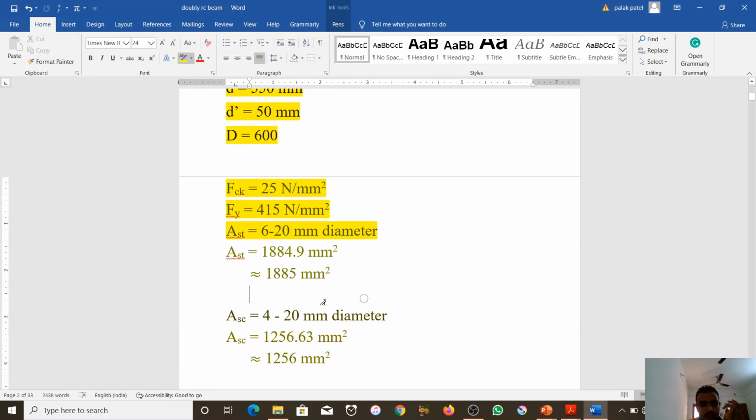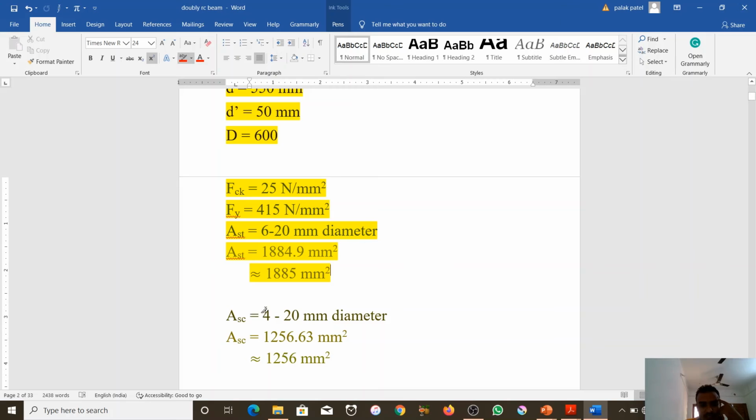Ast, area of steel. 6 into pi by 4 into 20 whole square. So what is Ast? Ast is 1884.9 mm square. So approximately Ast is 1885 mm square. The 0.9 can be neglected.